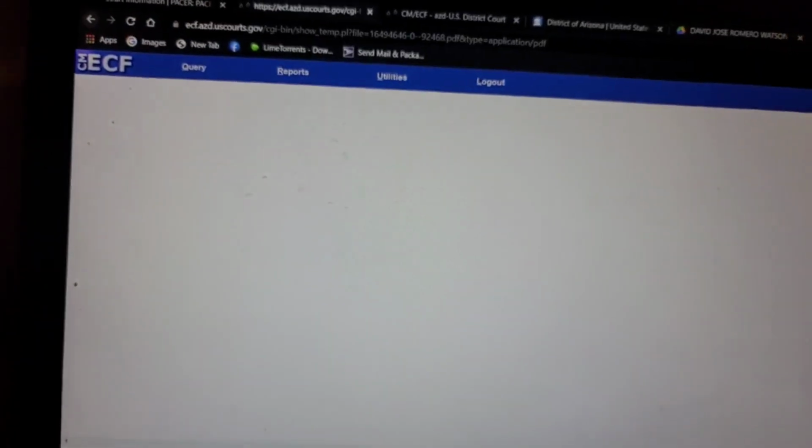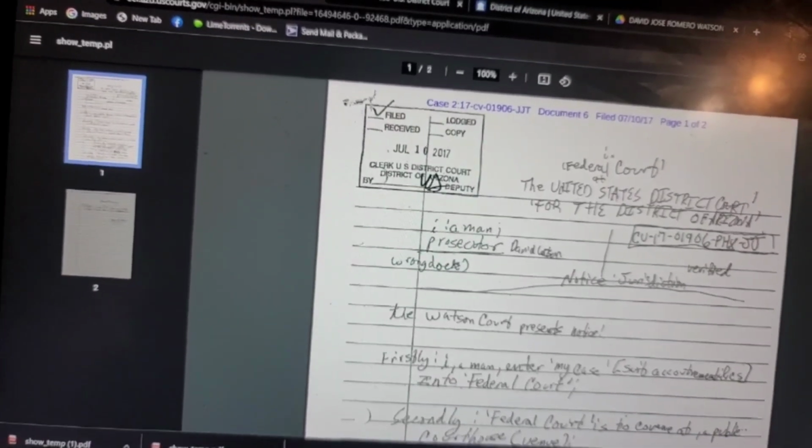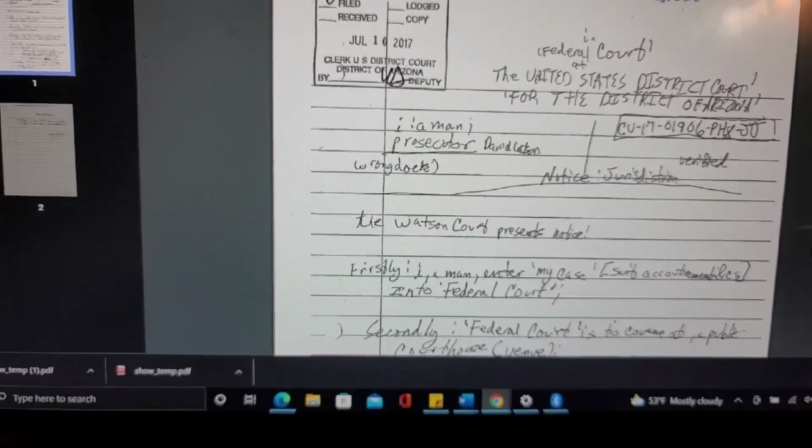Okay, so this one's costing me 20 cents. And this one's 2 pages. So we're going to click on view document. Okay, and here it is. Okay, so obviously he's still continuing to use Karl Lentz's work, right? So this is pretty interesting, right?